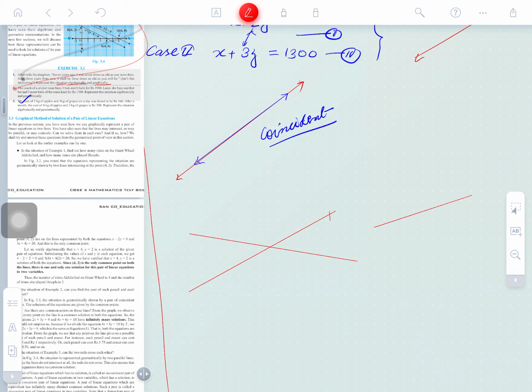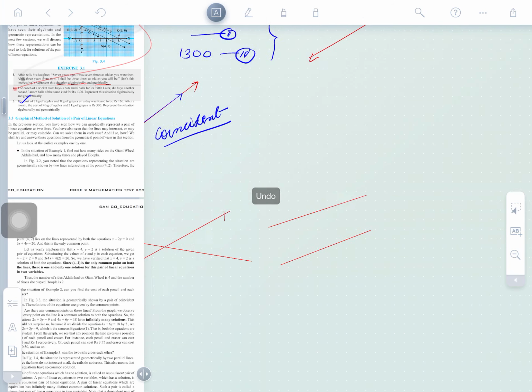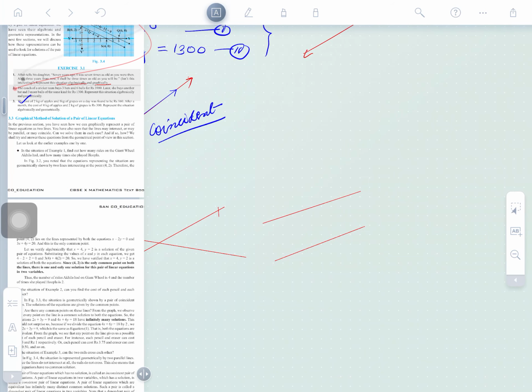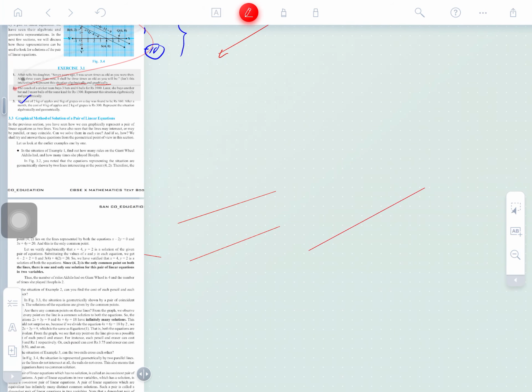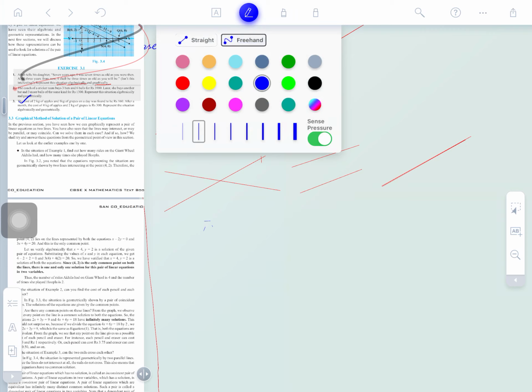Second type is what? Parallel. And the third type is what? Please tell me. One is here, the second one is here, and again one is here. You must understand, the 2 lines we have drawn here are just over each other. So we obtain 3 types of pattern, and this pattern is called intersecting lines. Clear?